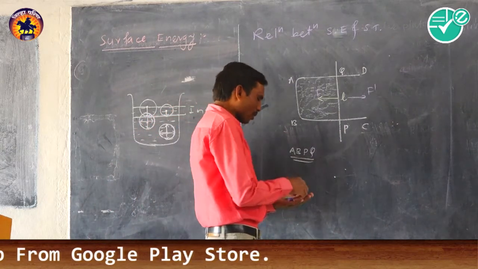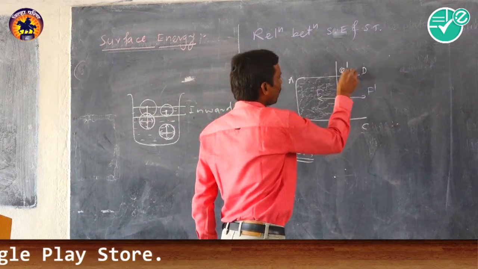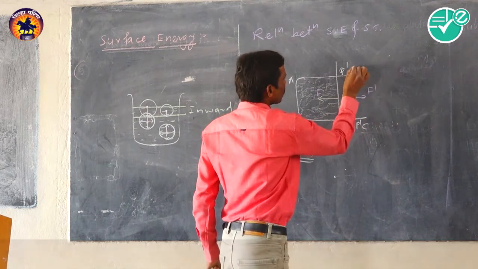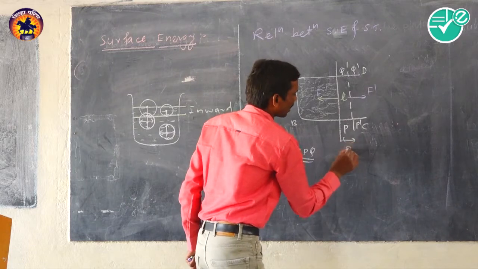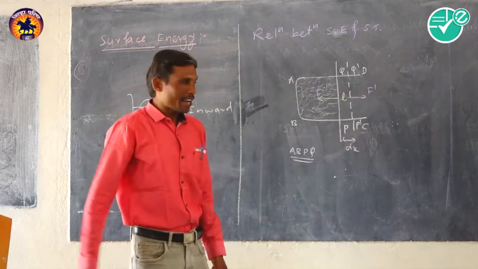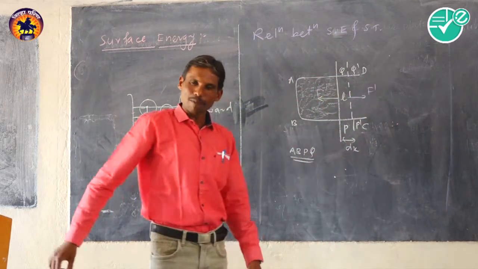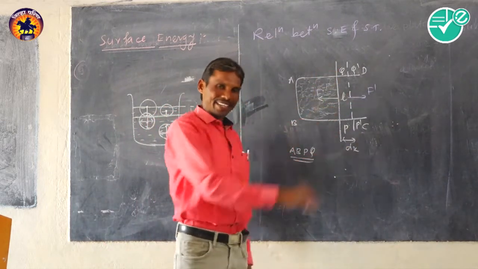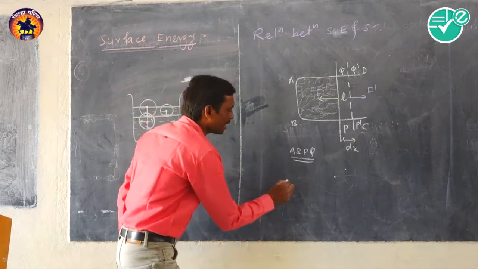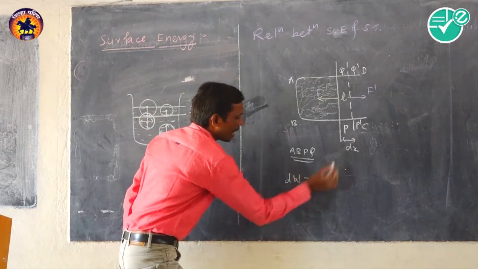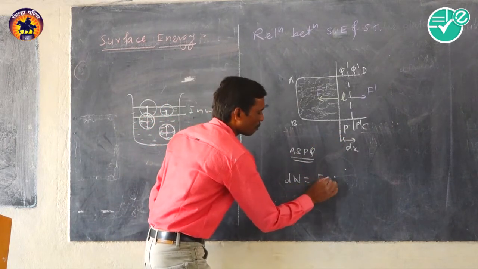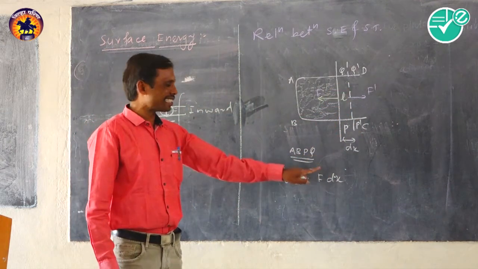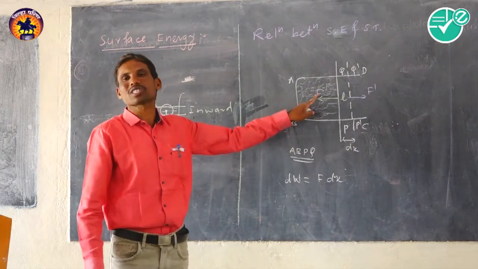And due to this, now consider this wire PQ is displaced through a small displacement, dx. It means we have applied the mechanical force on this wire PQ and displacement takes place. So obviously work has to be done, and work done is the product of force and displacement. And this work is done against the force due to surface tension.